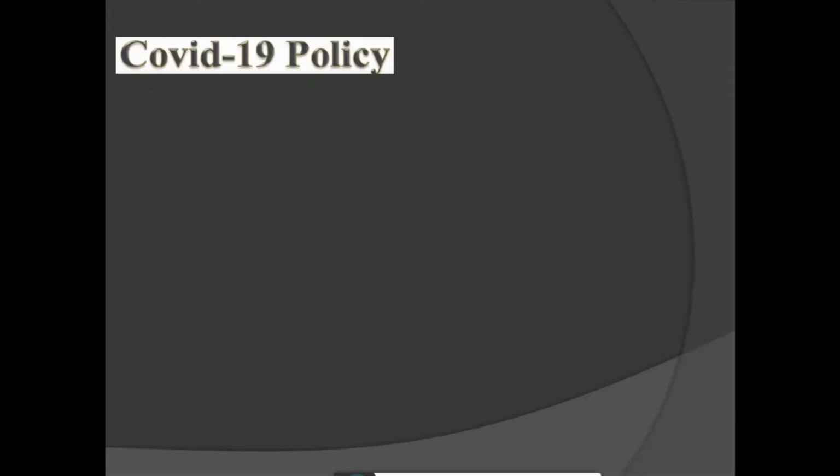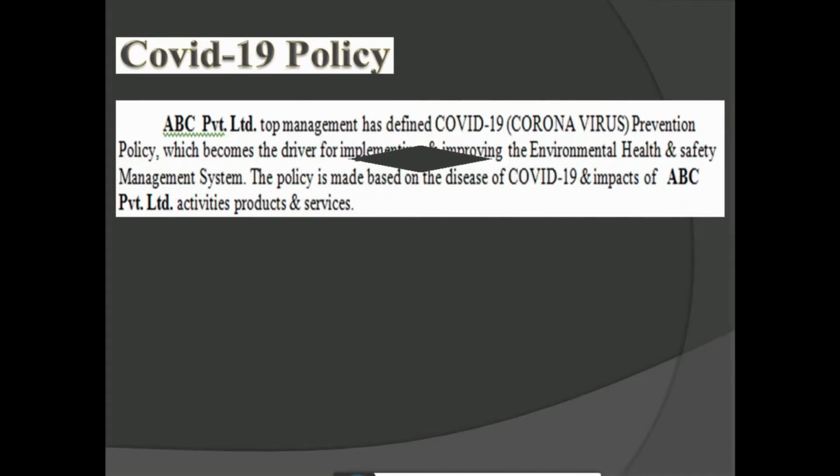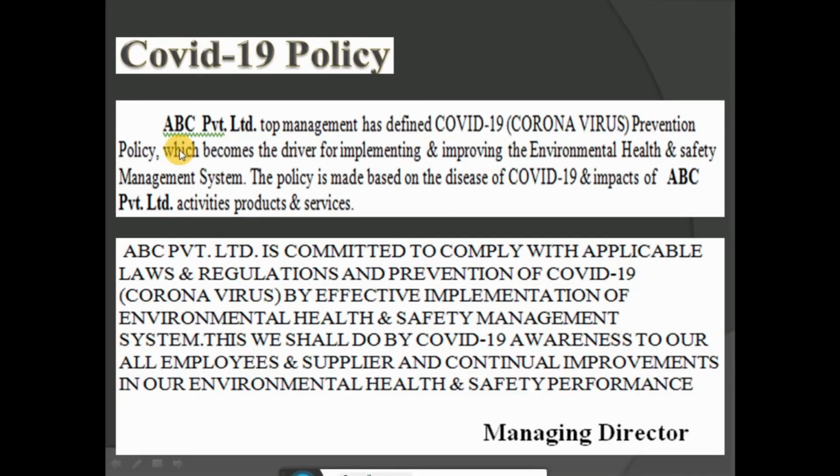Next one, we have to make the COVID-19 policy. ABC Private Limited top management has defined the COVID-19 coronavirus prevention policy, which becomes the driver for implementing and improving the environment, health and safety management system. The policy is made based on the disease of COVID-19 and the impact of ABC Private Limited activities, products and services. Finally, we have to make the COVID-19 policy.